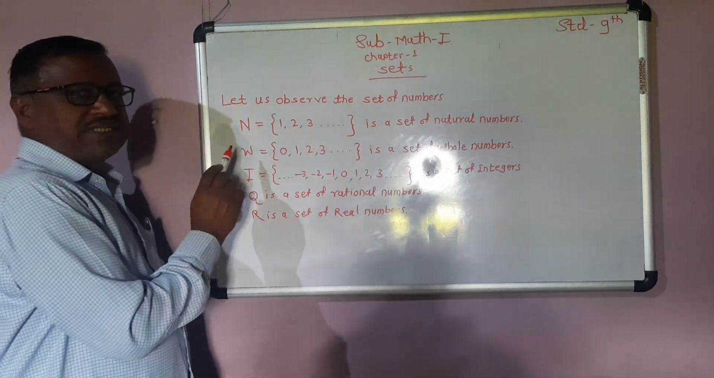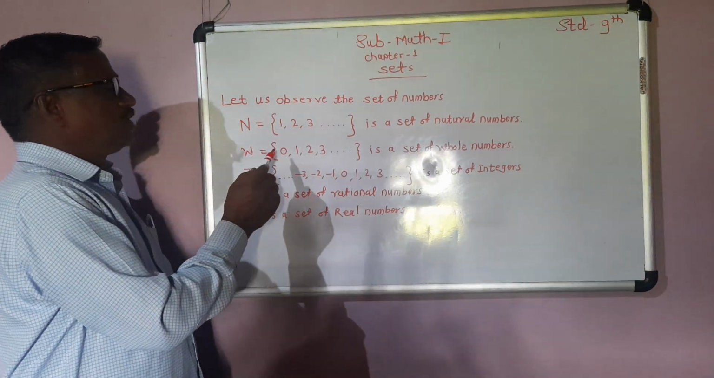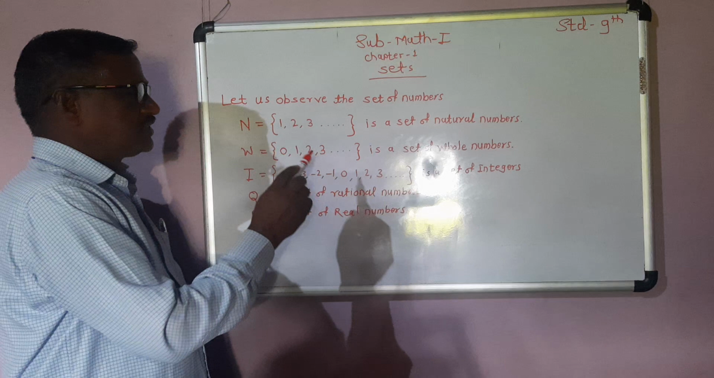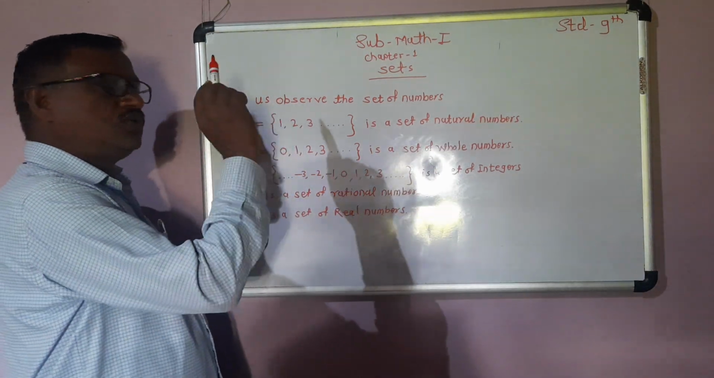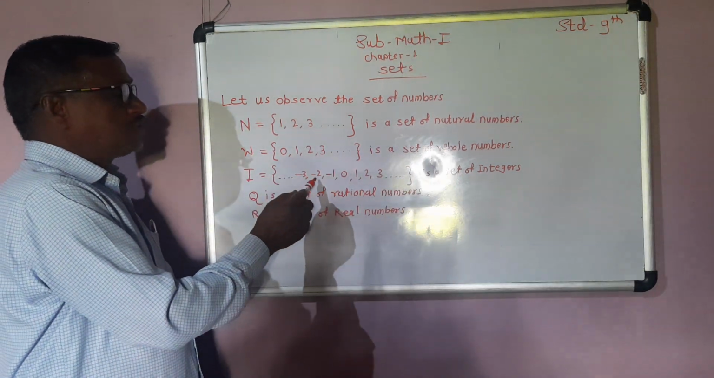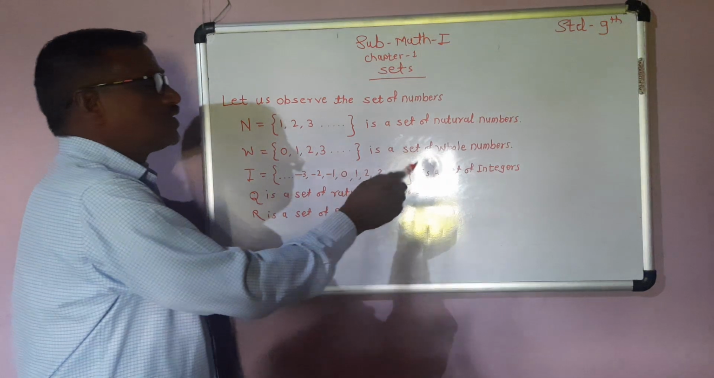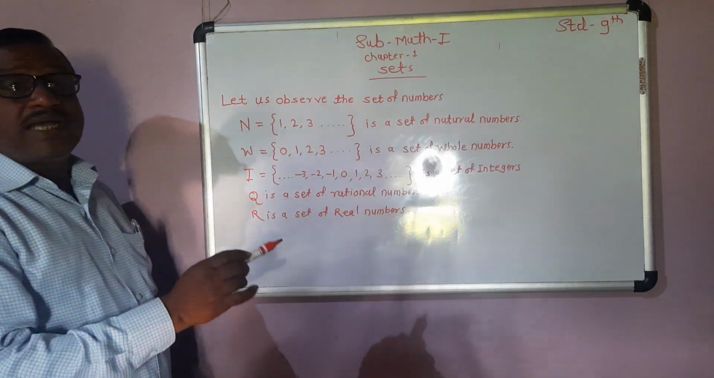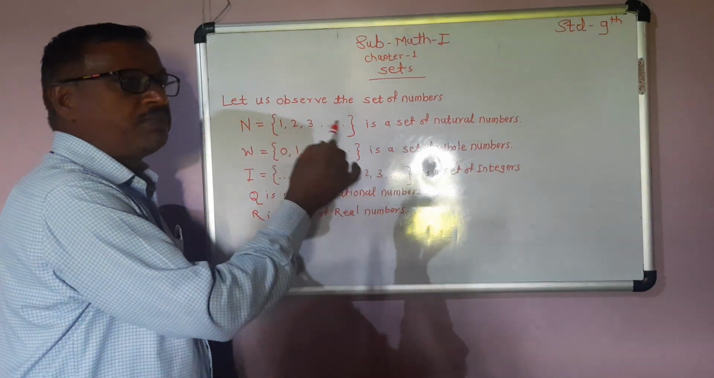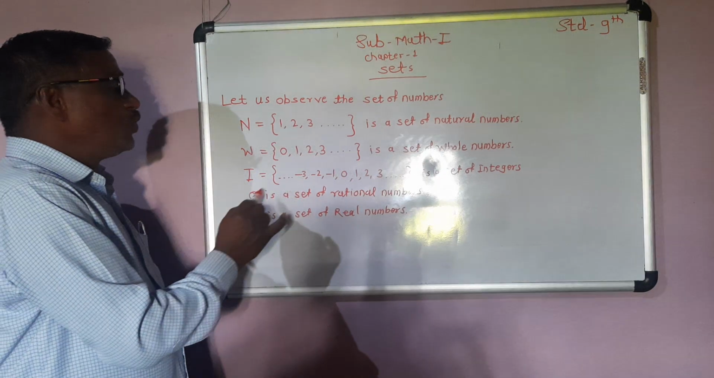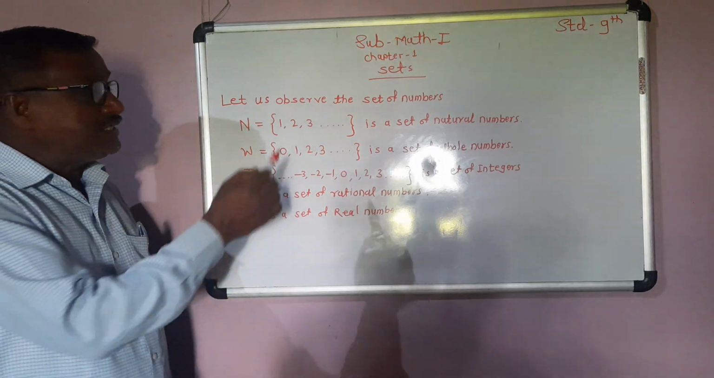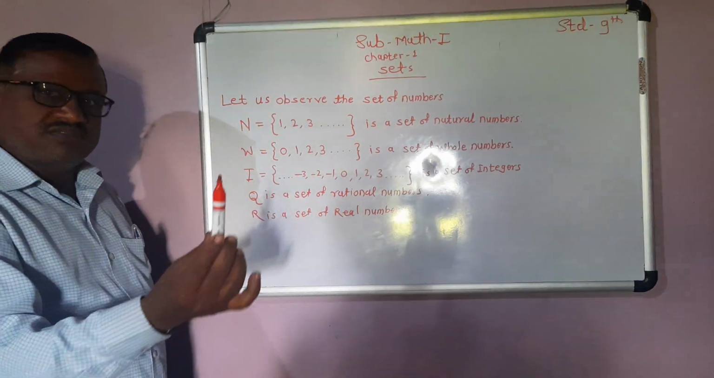Second, W is the set of whole numbers. W equal to curly bracket 0, 1, 2, 3, dot, dot, dot, curly bracket complete is the set of whole numbers. Whole numbers start from 0 onwards. Then I equal to curly bracket dot, dot, dot, -3, -2, -1, 0, 1, 2, 3, dot, dot, dot, curly bracket complete is the set of integers. In integers, both negative numbers and positive numbers are present, including 0. Then Q is the set of rational numbers and R is the set of real numbers. These are the sets of numbers.